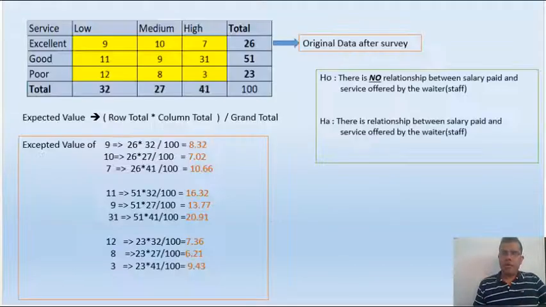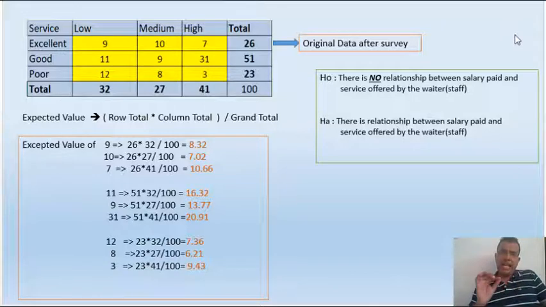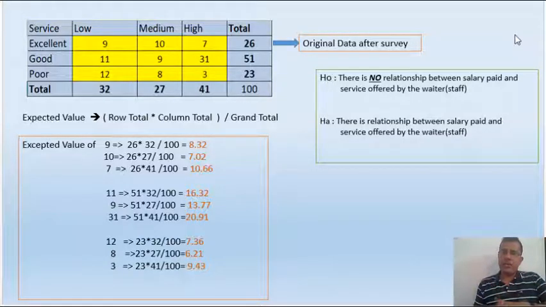So this is a table which I have drawn, which we are getting after doing a survey. In the columns you can see it's written low, medium and high, and on the rows it is written excellent, good and poor. The numbers which are marked in slight yellow are the original numbers which the manager gets after doing the survey. And then we have our column total and the row total.